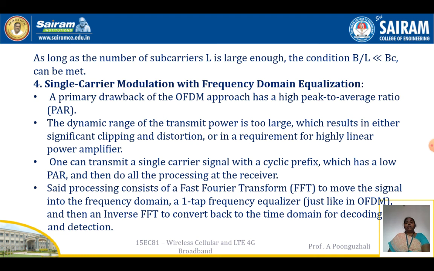Next is single carrier modulation with frequency domain equalization. The primary drawback of OFDM is its high peak to average ratio. The dynamic range of the transmit power is too large. This results in clipping or distortion because of the non-linearity of the components present. The output of the non-linear power amplifier is distorted and clipping is present. Instead, one can transmit a single carrier signal with a cyclic prefix, which has a low peak to average ratio, and then do all the processing at the receiver.